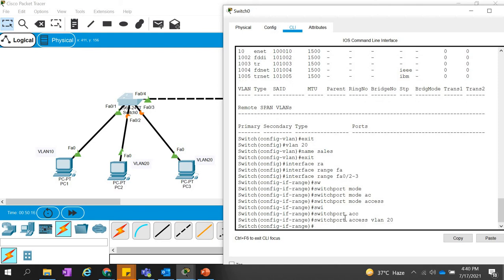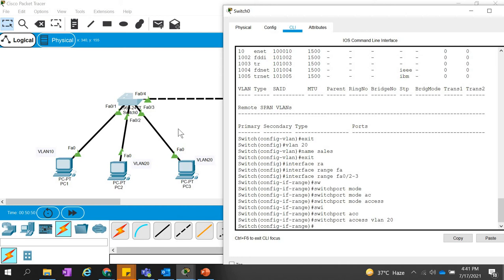This time we are not getting the message that it is creating VLAN 20, because we have already created VLAN 20. If we had not created it, it might have given the message that VLAN 20 does not exist and is creating VLAN 20. But it is already there, so it's not giving the message, and both of our ports have been assigned to VLAN 20. The ports reset, they're in the negotiation mode now, and now they are green up. So that's how they are in VLAN 20.